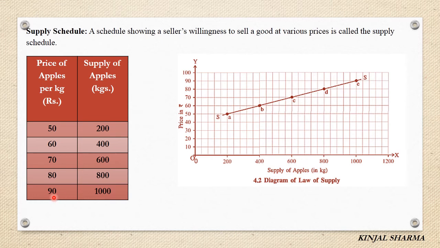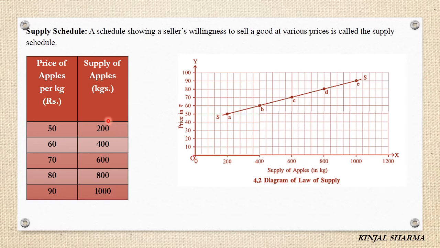Here at rupees 50, the supply is 200 kg. At rupees 60, the supply is 400 kg of apples. At rupees 70, it is 600 kg. At rupees 80, it is 800 kg. And at rupees 90, 1000 kg of apples is supplied in the market. Here we are assuming all other factors as constant, right?